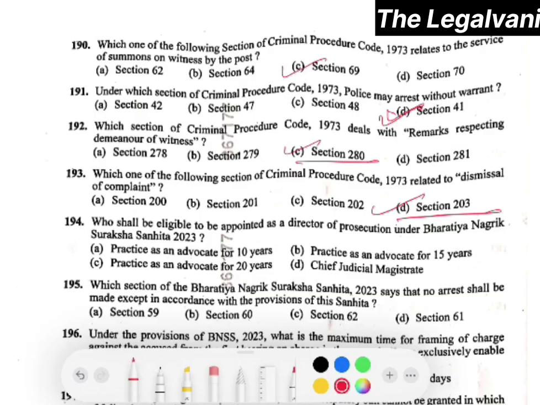Question number 194. Who shall be eligible to be appointed as Director of Prosecution under BNSS 2023? It is talking about BNSS, right? So the right answer would be practice as an advocate for 15 years. Option number B will be the right answer. Question number 195. Which section of the BNSS says that no arrest shall be made except in accordance with the provisions of this Sanhita? Here the right answer will be section 62.